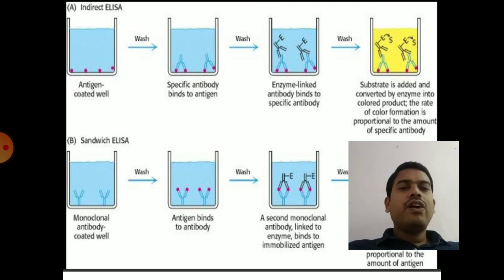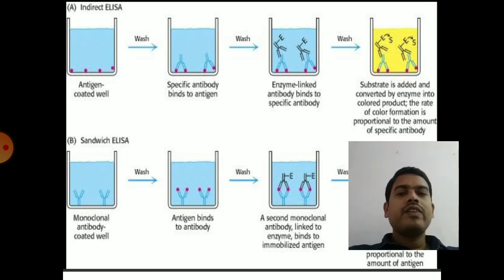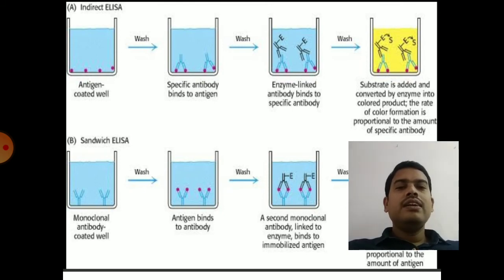For example, if you want to detect antibodies in the patient serum, then you will go for indirect ELISA. Then you will use wells which are coated with antigens. For example, if you want to identify hepatitis B virus antibodies in the patient serum, then you will coat the well with hepatitis B antigens. Then you will wash the wells. After that, you will add the patient serum.